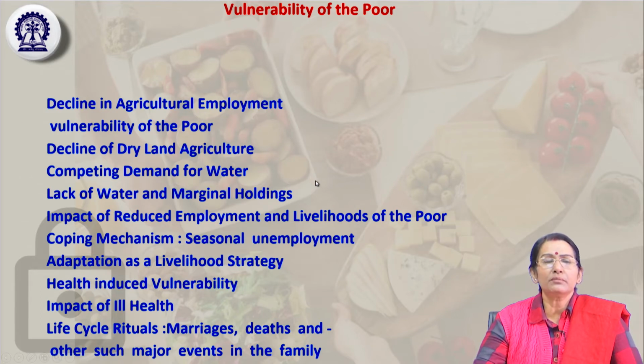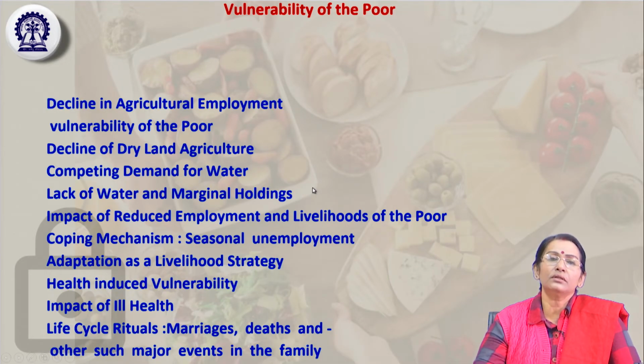Then, coping mechanisms and seasonal unemployment, for example the rainy season. In the rainy season, laborers usually don't get work, because all the construction and civil works are stopped. Only some agriculture-related work remains, like plantation of nursery seeds. Otherwise other kinds of jobs are completely shut down during the heavy rainy season.